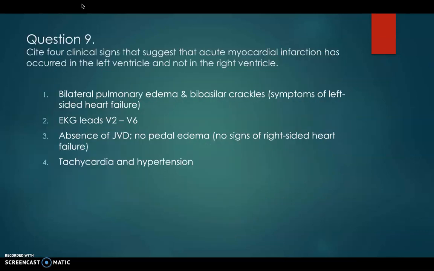Question 9. Cite 4 clinical signs that suggest that acute MI has occurred in the left ventricle and not in the right ventricle. He has bilateral pulmonary edema and bibasilar crackles. These are symptoms of left-sided heart failure. His EKG shows changes in leads V2 through V6. He has an absence of JVD and no pedal edema, which would be signs of right-sided heart failure. And he's tachycardic and hypertensive.